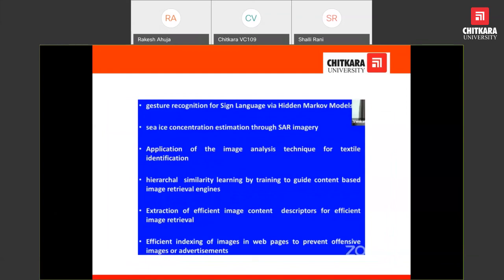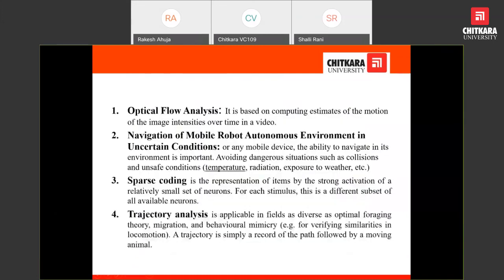Textile identification: textile means what type of textile it is, it would be able to identify. To guide a content-based image retrieval engine, extraction of visual image content. These are the terms that we can use.